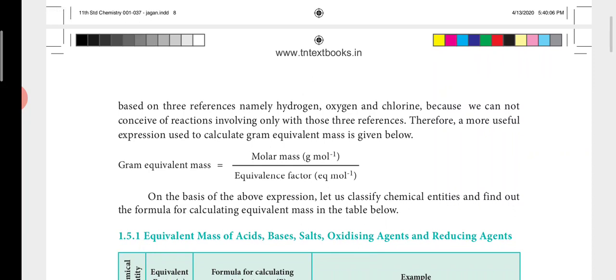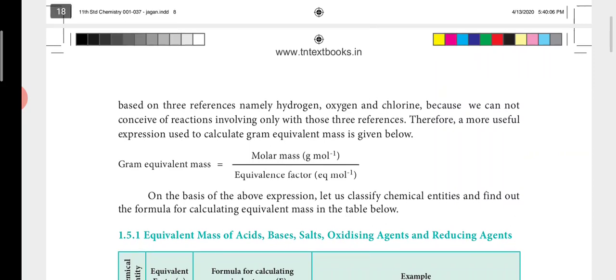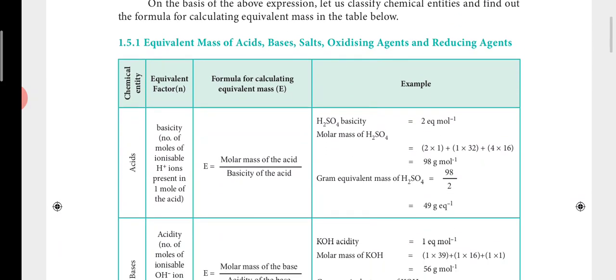formula was given, that is gram equivalent mass is equal to molar mass divided by equivalence factor. To calculate this for acids, bases, salts and oxidizing and reducing agents, we have different formulas. If you see here, for acids first we need to calculate the basicity. What is basicity? It is the number of replaceable or ionizable H plus ions. Acid means if it has H plus ions, we call it an acid. If you take H2SO4, what is the acid?